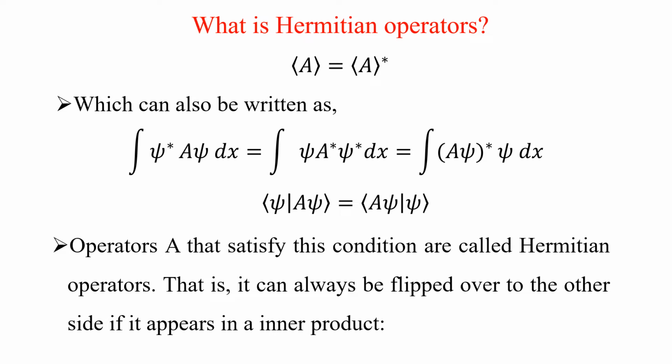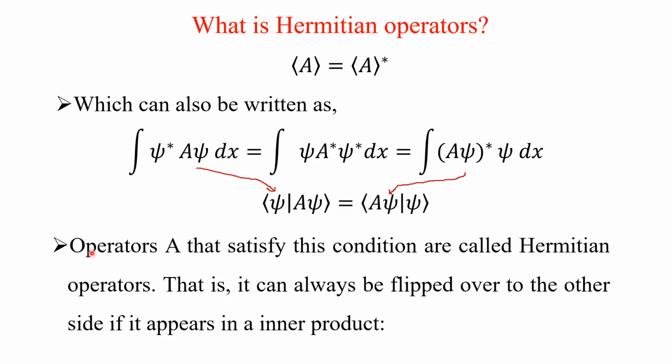In Dirac notation, the integral of psi star A psi dx can be written as bra psi, ket A psi. Similarly, the integral of (A psi) star can be represented as the bra vector, that is bra A psi, and of course this is ket psi. So in the Dirac notation, it can be written as bra psi ket A psi, which is equal to bra A psi ket psi.